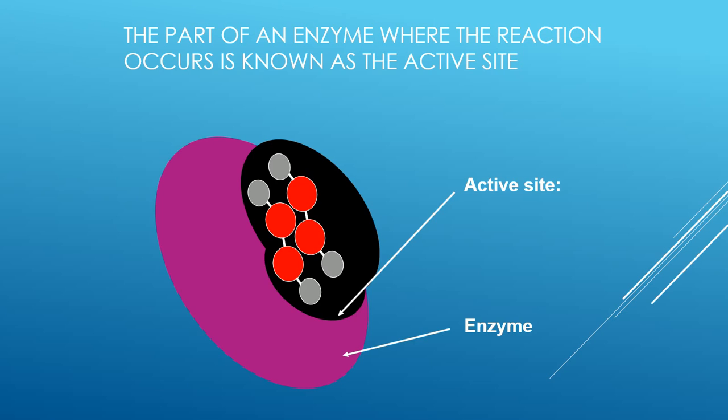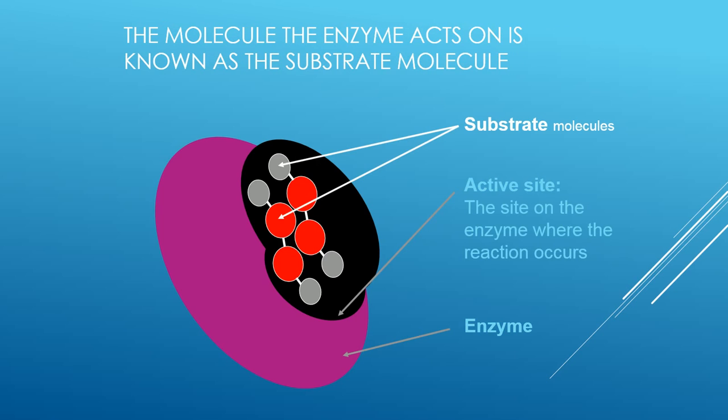The part of an enzyme where the reaction occurs is known as the active site. As you can see, the enzyme has an active site. As we have just mentioned, enzymes are specific. So this active site will accept only a specific substrate. The substrate is going to be the molecule, like starch or proteins, understand? See here in the animation, these are the substrate molecules, and the active site is the site on the enzyme where the reaction occurs.